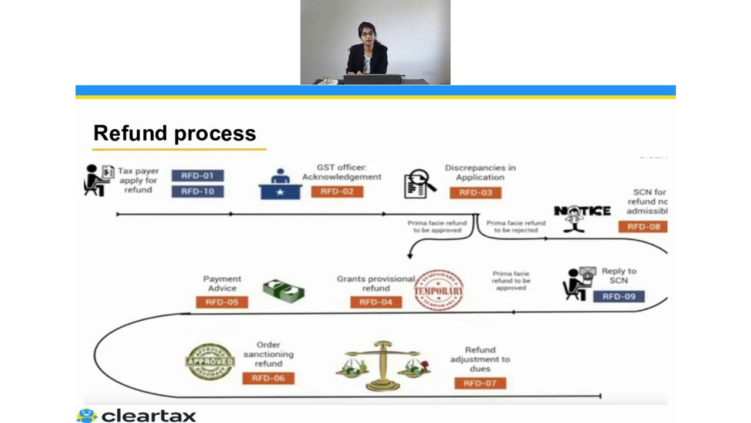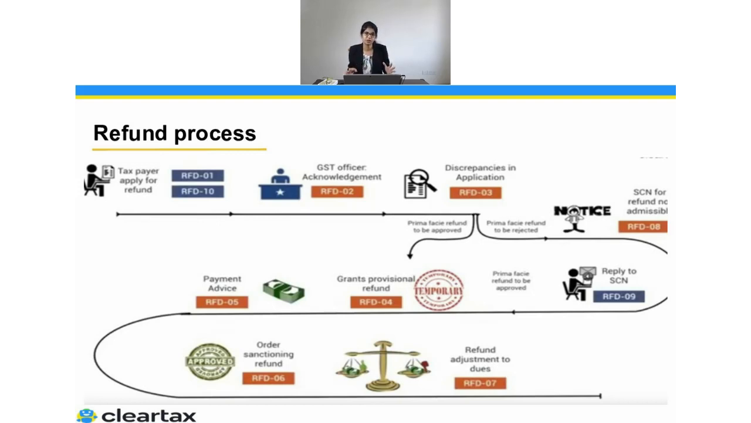So this person will give you the refund on the provisional basis, which is 90% of the refund. And for the rest he has to do the final assessment. But if he feels like everything is good, then he can also do the final assessment at the same time. After this is done, obviously this refund needs to be given. So this refund will be given through a payment advice. And after this is done, there would be a final refund, which would be the order sanctioning the refund, which is usually through an RFD 06.